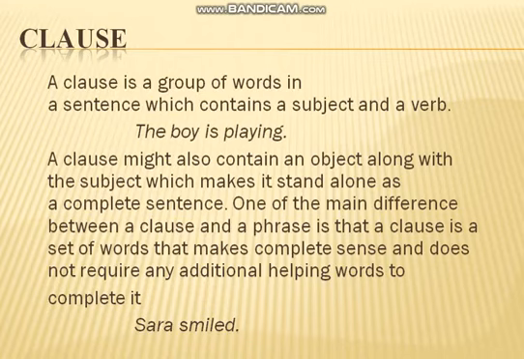And as you know, when it has a subject and a verb, it also gives us a complete meaning. One of the main differences between a clause and a phrase is that a clause is a set of words that makes complete sense and does not require any additional helping words to complete it. Like the boy is playing, its meaning is clear. So a clause doesn't require additional words to complete its meaning. It always has its own complete meaning, while a phrase doesn't give us a complete sense.